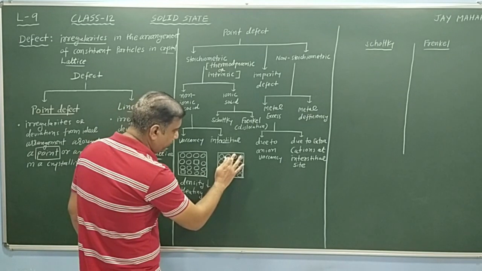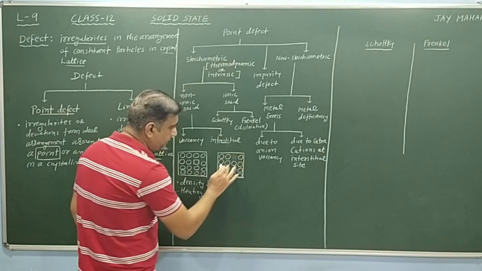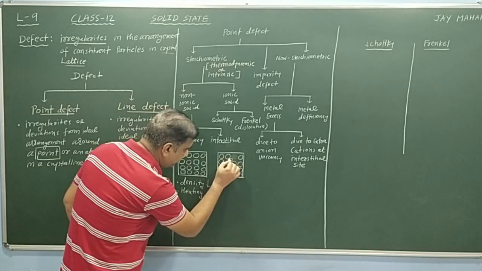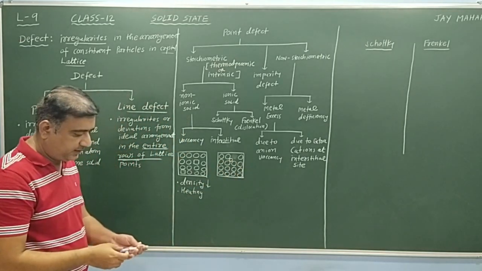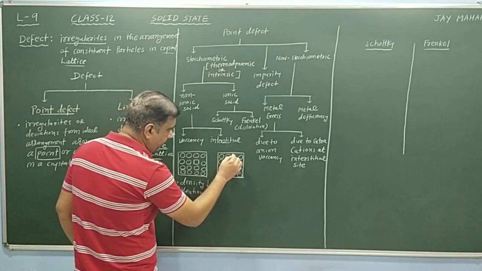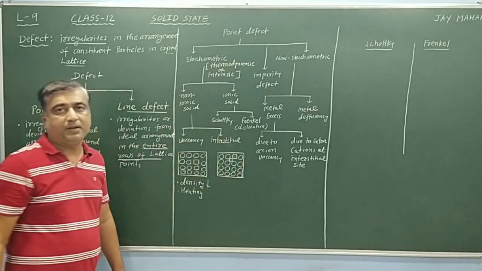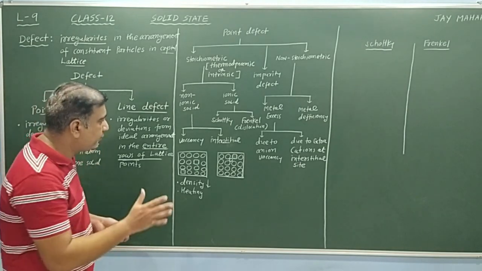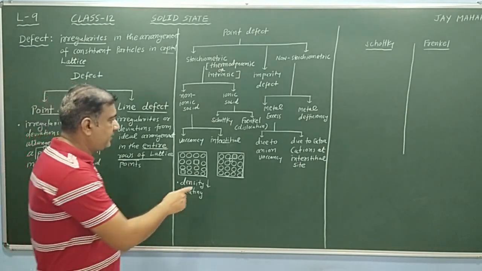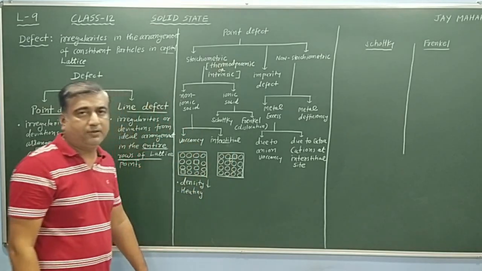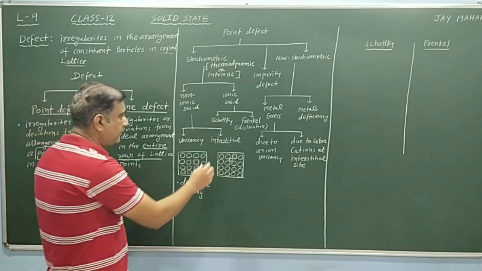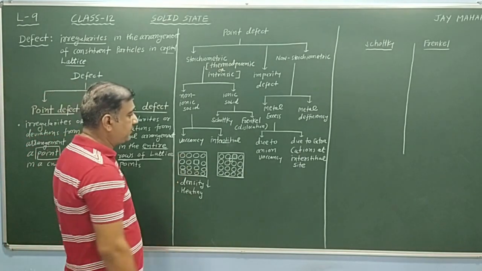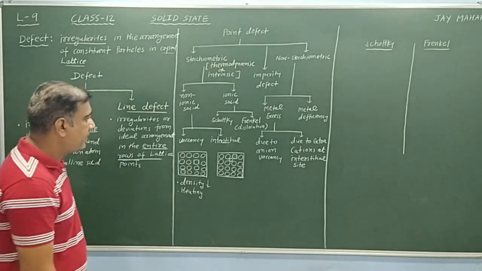Suppose this particle is shifted here, and its position becomes vacant. That means some of the particles move to an interstitial site and their original position becomes vacant. This is known as interstitial defect.